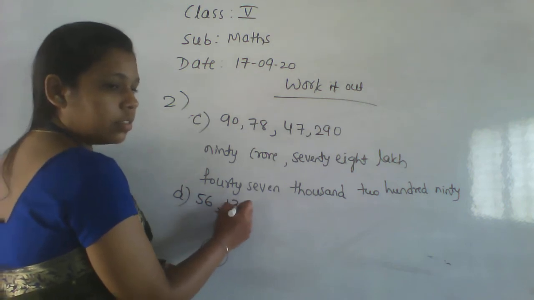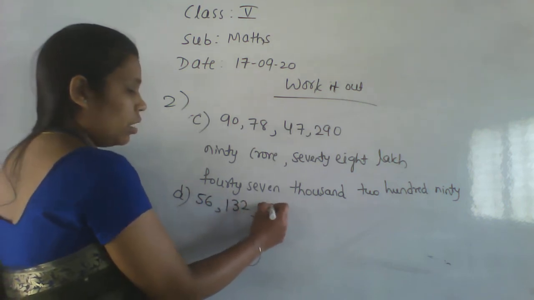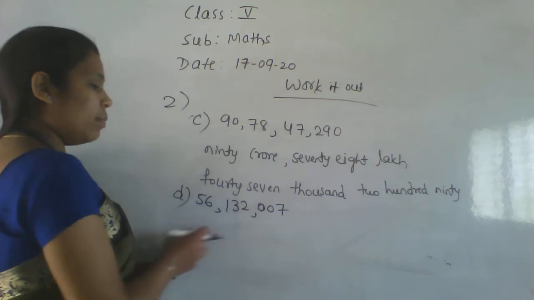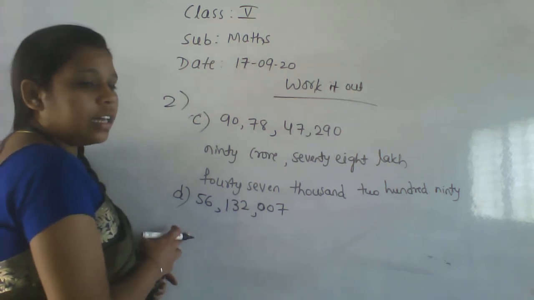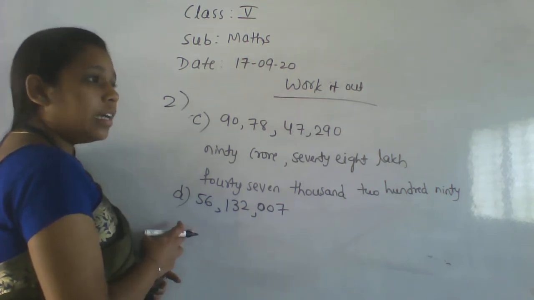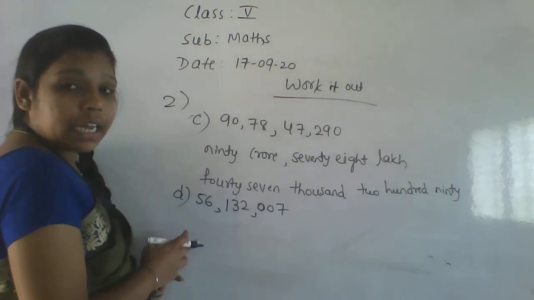56. Here they put a comma for every 3 digits, which means it is the international system, right? So read the number according to the international numeration.